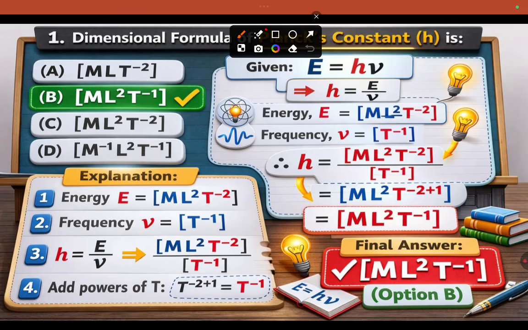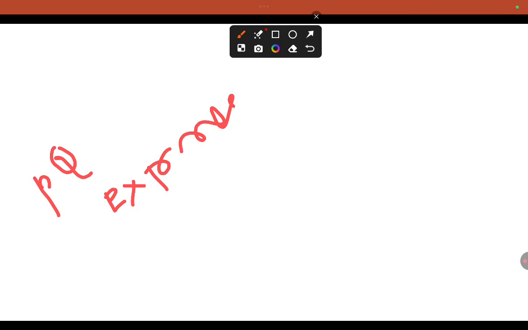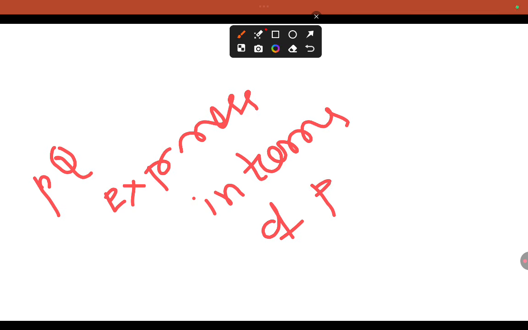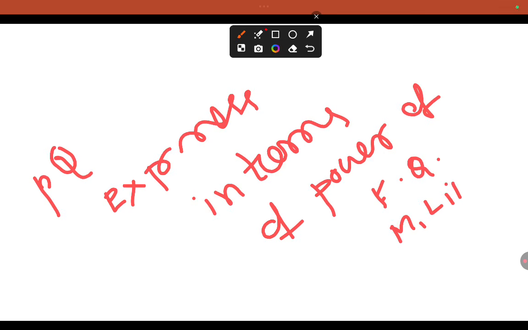What is a dimension formula? First of all, a dimension formula is nothing but a physical quantity expressed in terms of powers of fundamental quantities, for example mass, length, time.